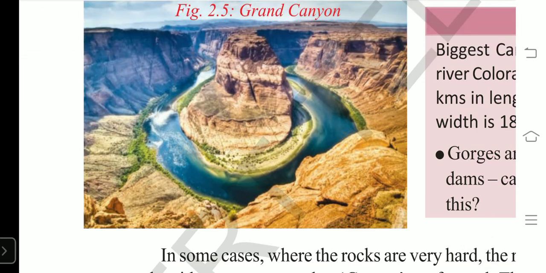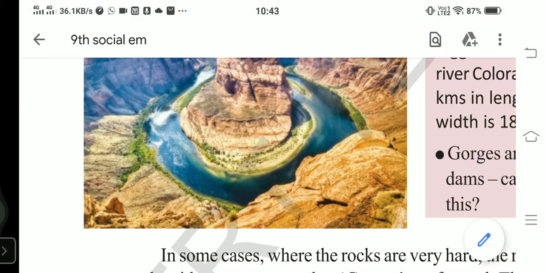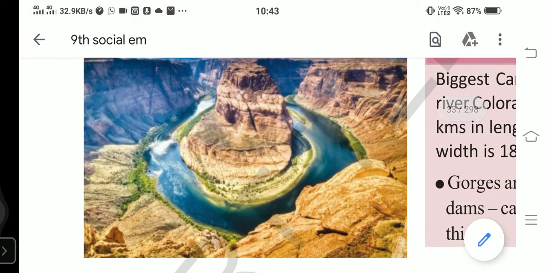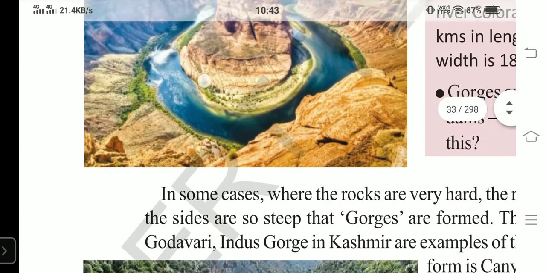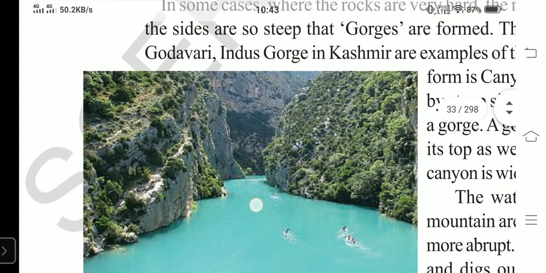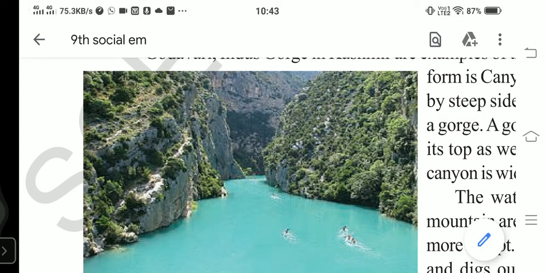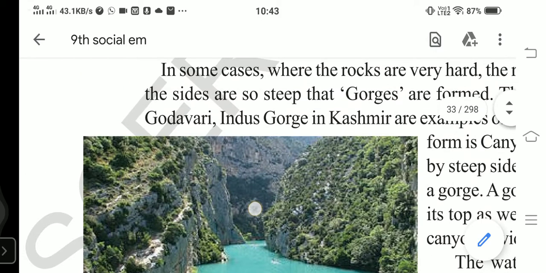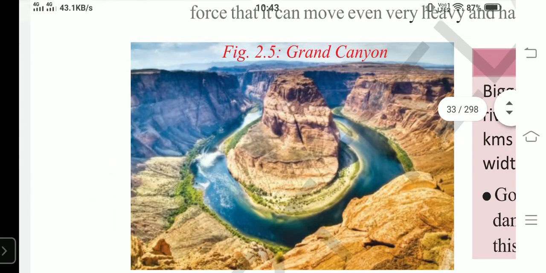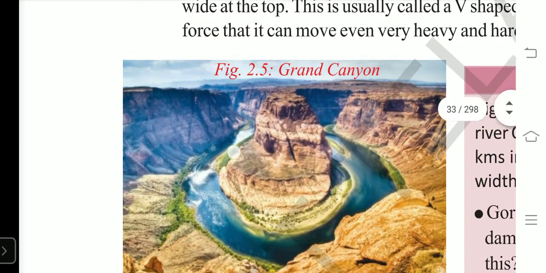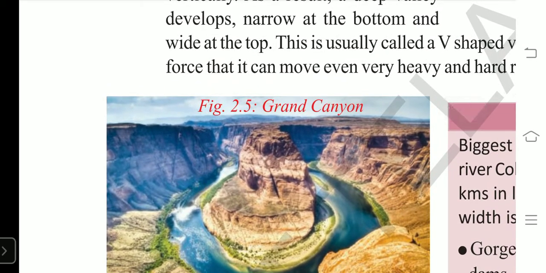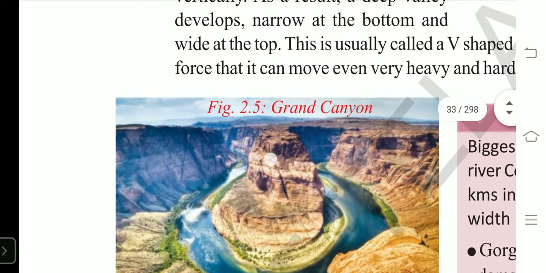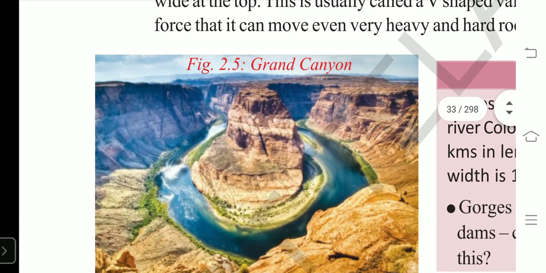A valley is broader at the top and narrow at the bottom, right? And what is a gorge? It is equal in width at the top and at the bottom, and it is of great depth. That means gorges and canyons are of great depth, whereas valleys are not of such depth. That is the difference between canyon, gorge, and valley.